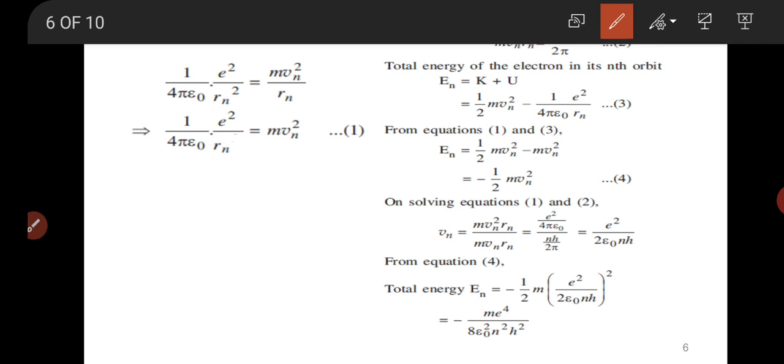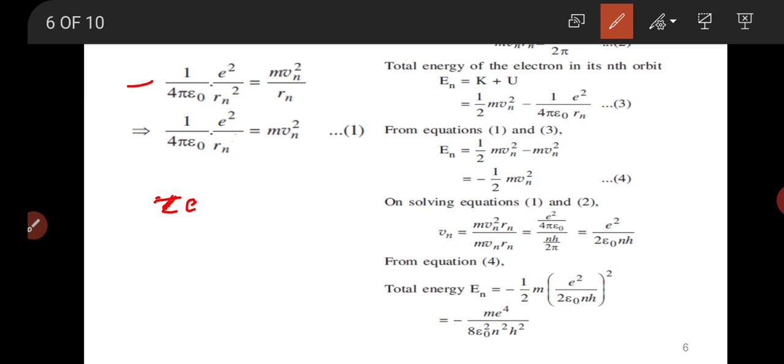We can write the equation, this is the first equation, as the force between two charges. Here in this case, the charge on the nucleus is Ze, and Z is equal to 1. So therefore, the charge on the nucleus is e only.